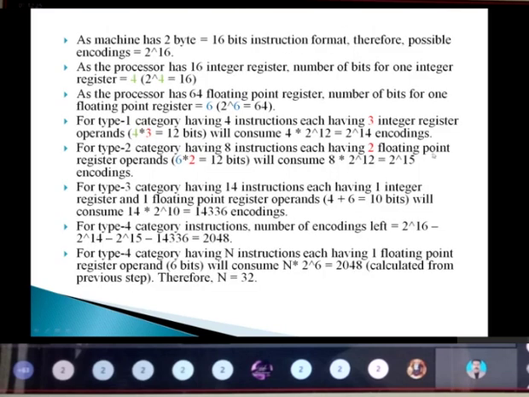See here, 2 floating point registers. So 6. Why have we written 6? Because for one floating point register, the value is 6 bits. So for 2, it is 6 into 2, that gives us 12. Again, how many instructions? 8. So 8 into 2 power 12. How can I write this 8? 2 power 3. So 2 power 3 into 2 power 12 will be 2 power 15 encodings. Okay, so that is about the type 2 category.